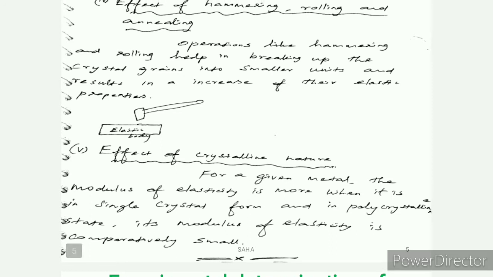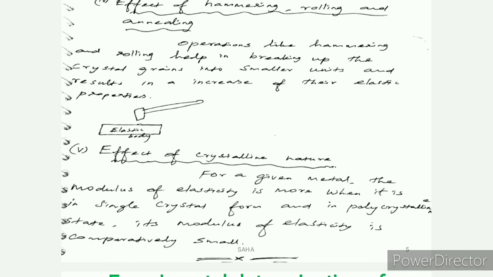So these are the 5 factors affecting the elastic behavior of the material. This question will come as an 8 mark question. They will ask this type of question for 8 marks only. Next, we are going to see the question about the cantilever.